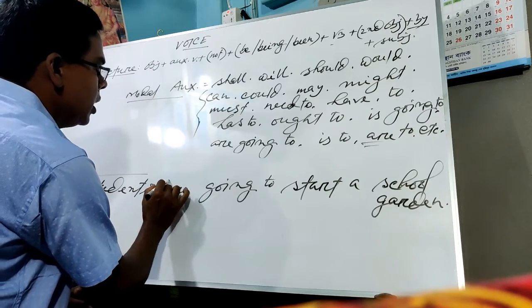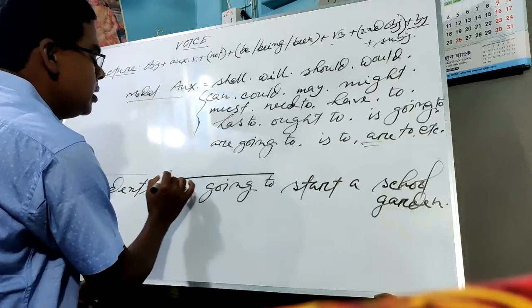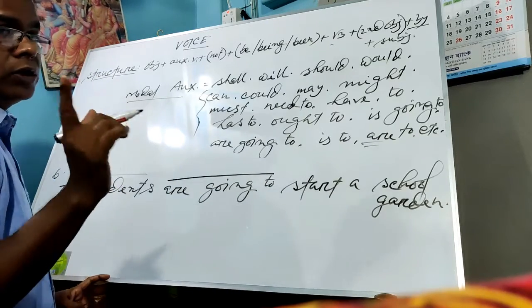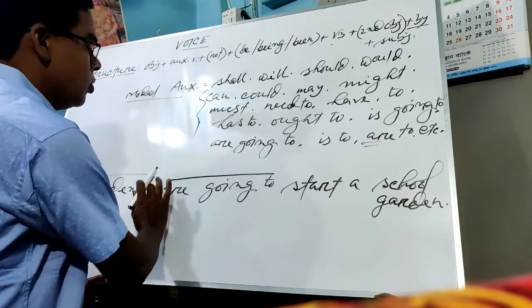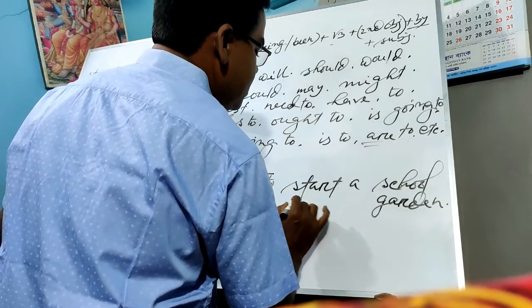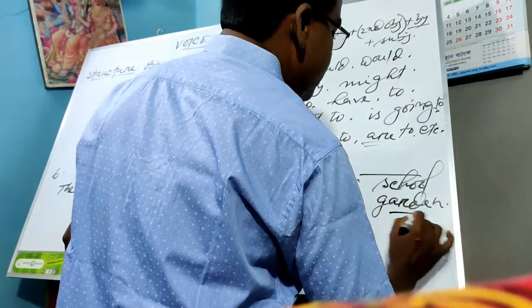"Are going to" is the modal auxiliary, not "are". Are going to is the auxiliary. Remember, are going to. From here to there, this is called the auxiliary, okay? And the main verb is start. The main verb is start, and the object is a school garden, okay? A school garden is the object.